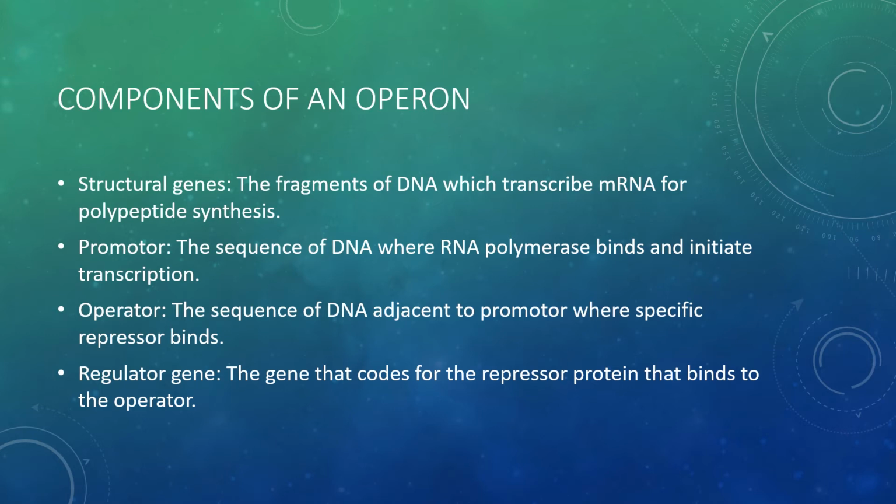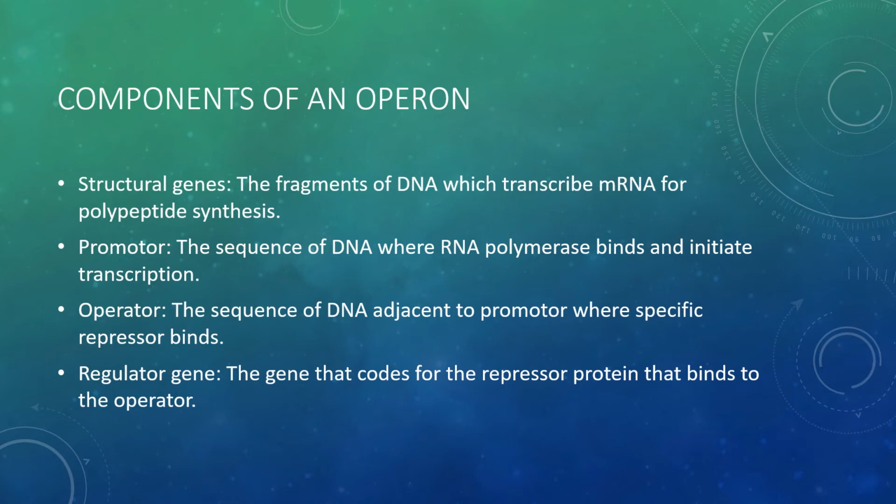The second component is the promoter. It is a sequence of DNA where RNA polymerase binds itself and initiates the process of transcription. This is the promoter which will begin the process.